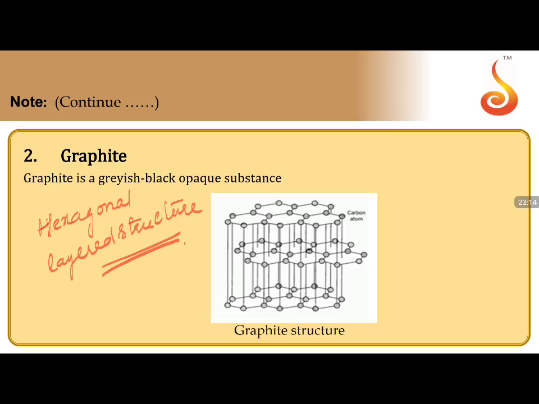Graphite is a grayish black opaque substance which has a hexagonal layered structure.